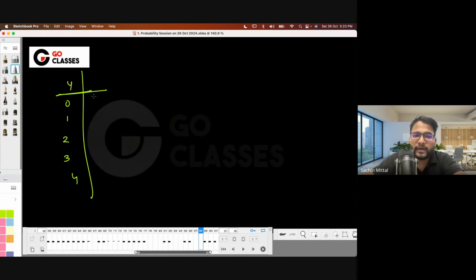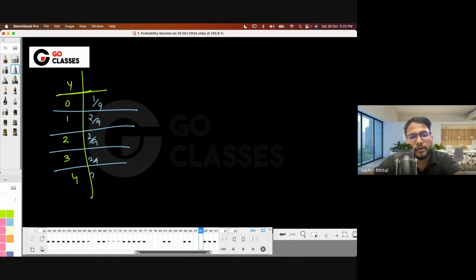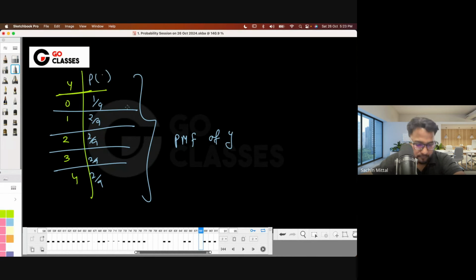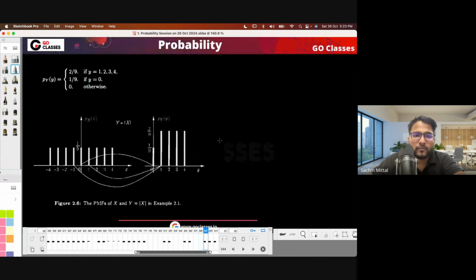So it will be just 1 by 9, right? What is the probability of 1? It will be 2 by 9, because whenever X is -1 or +1, it will be again 2 by 9, and likewise for 2, 3 and 4, it will be 2 by 9. Right? This is the probability mass function, PMF, of Y. 2 by 9, 1 by 9, otherwise 0.